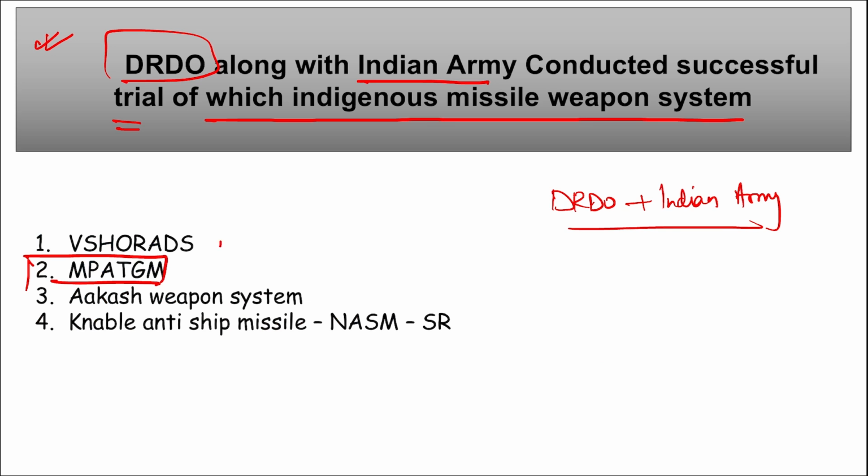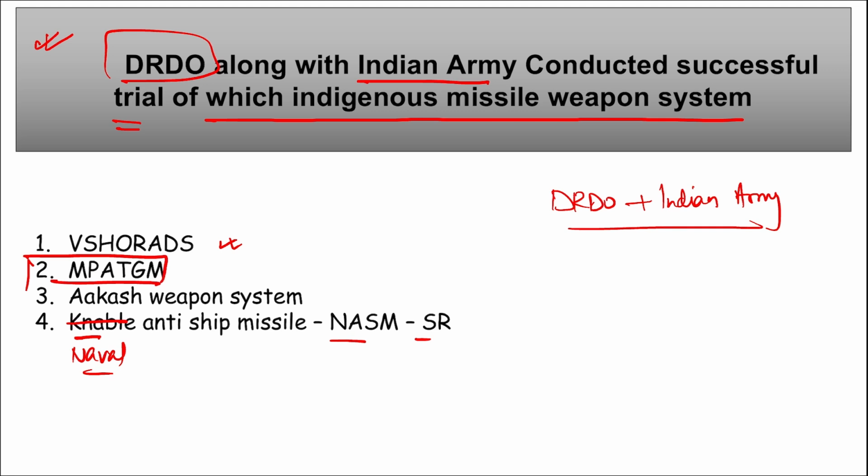Now, what is this VSHORADS, Akash weapon system and this naval anti-ship missile NASM-SR? So see this VSHORADS. Now what does this stand for? This stands for very short range air defense, right?